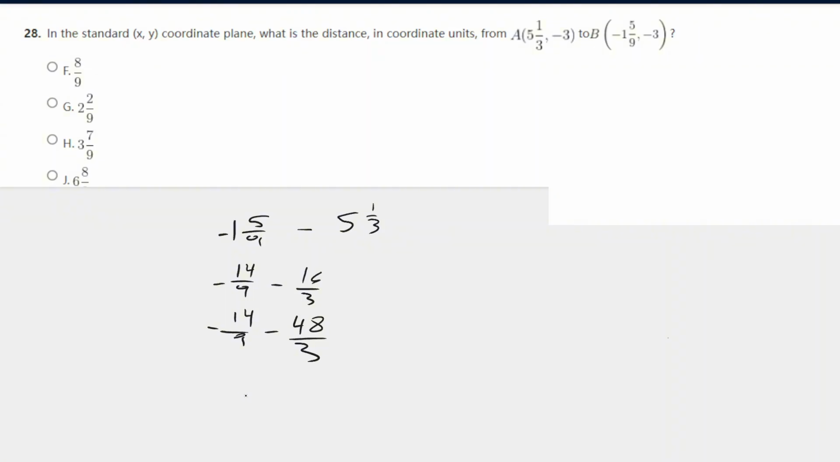But we could simplify this. Oh wait, I wrote this denominator wrong. So it would be 62 over 9. And this simplifies to, let me put it in my calculator, six and 8/9. So our answer here is J.